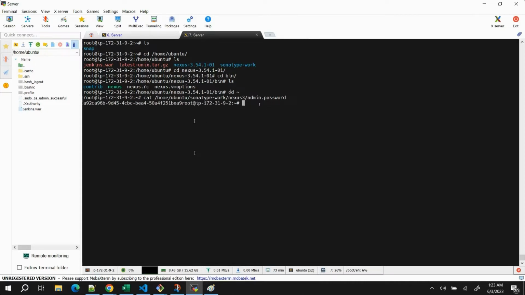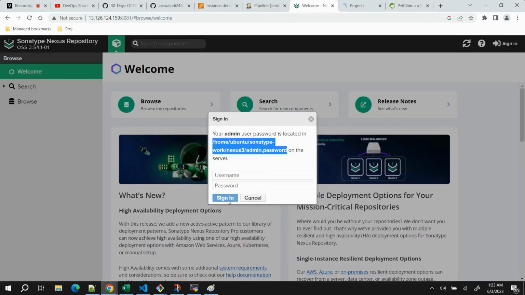This is the file, and when I run cat, it will show the contents. Click enter, and see, till here, till 9, it is the password. I will copy this, because root is the username, so we don't need root. Once I copy this, I can paste it here, and the username is admin.